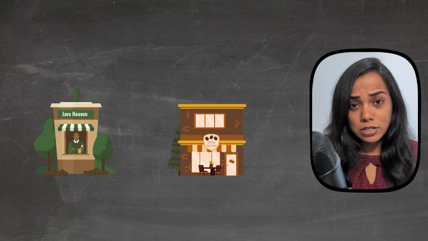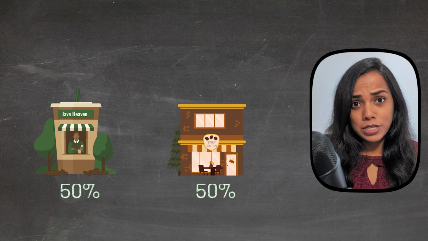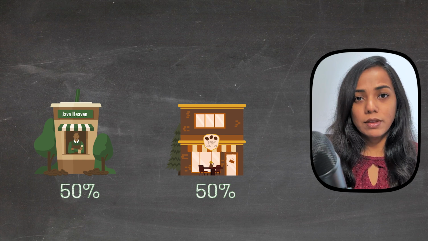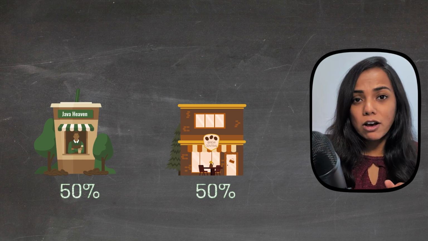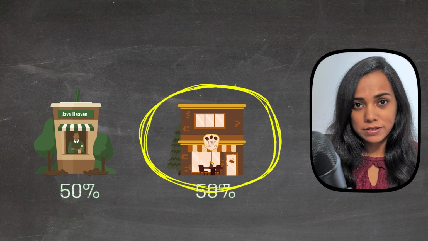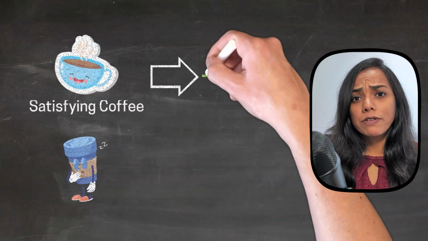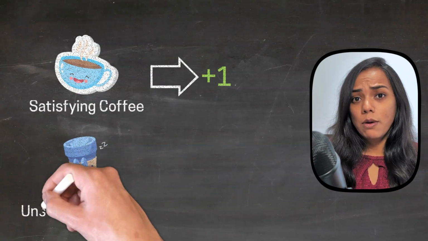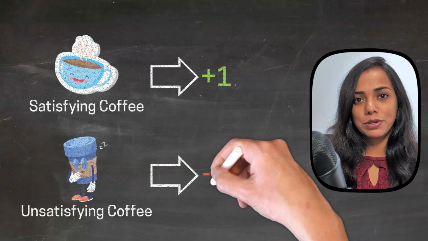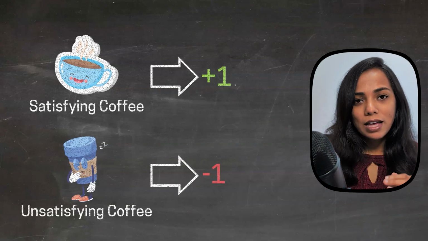So you start with equal probability of choosing either of the coffee shops. Each morning, you randomly pick a coffee shop based on these probabilities. After drinking your coffee, you rate your experience. Let's say a satisfying coffee gives you a reward of +1, while a disappointing coffee gives you a negative reward. The idea here is that you repeat this process many times, and over time, you learn more about the coffee quality at the two shops.